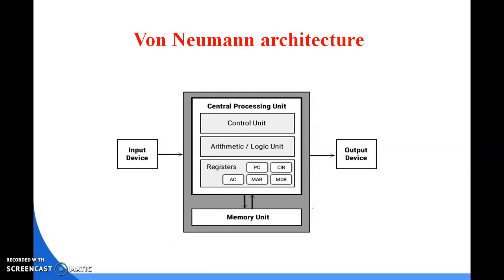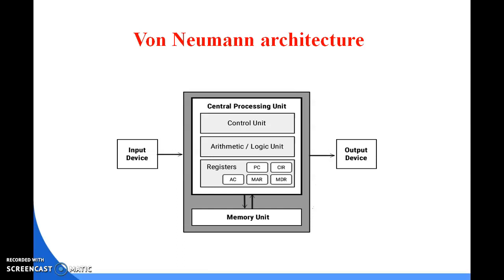Now, generally, the central processing unit's processing speed is very high. So what is the problem?